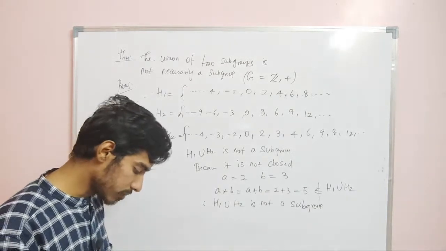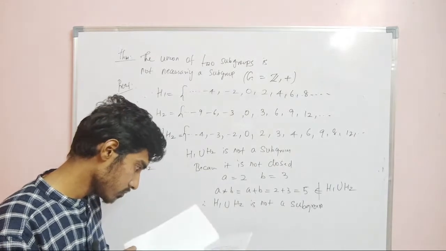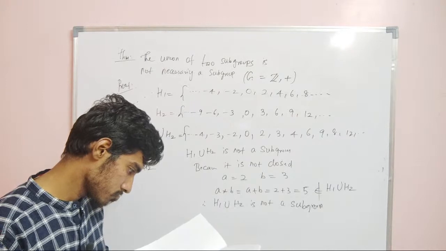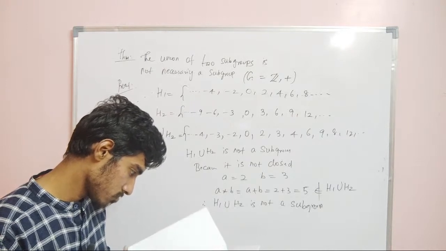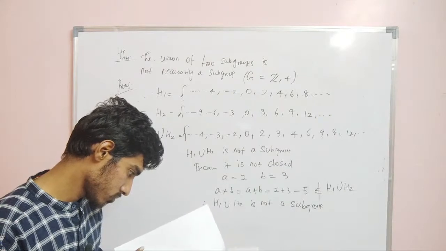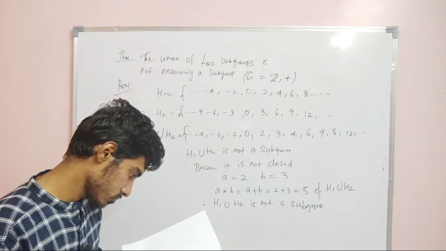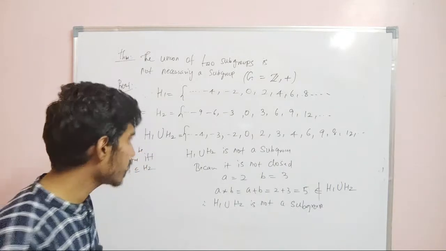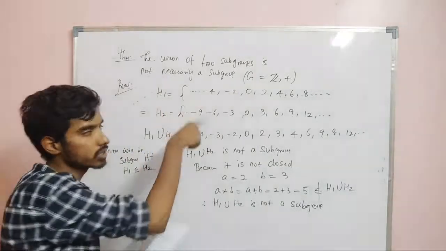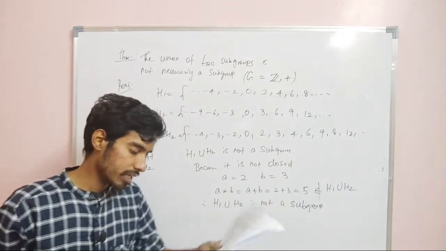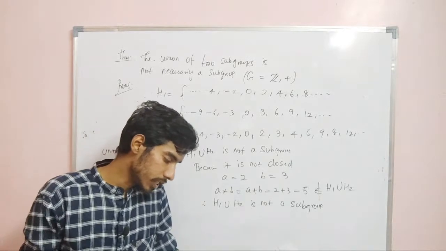Now the solved example. Solved example, exercise 1. Let G be the arithmetic group of integers.